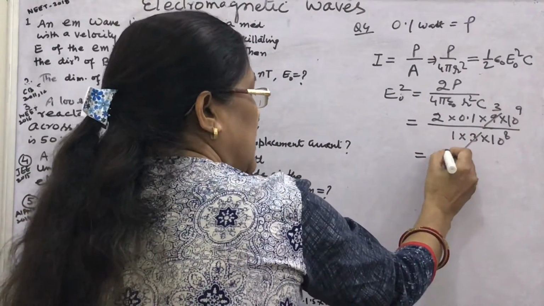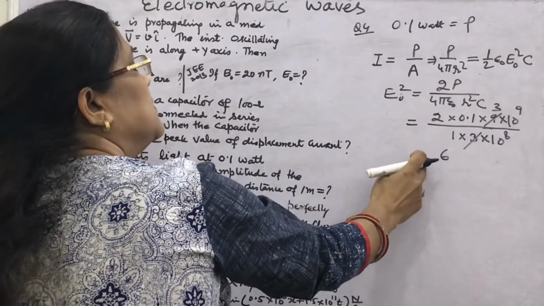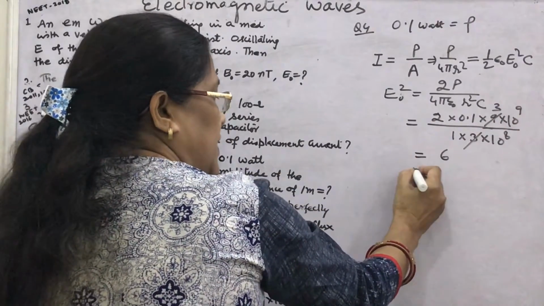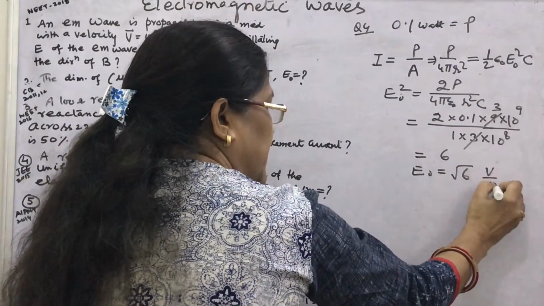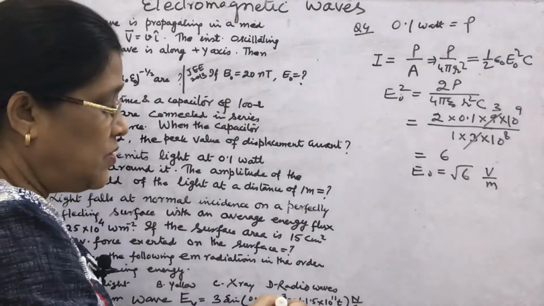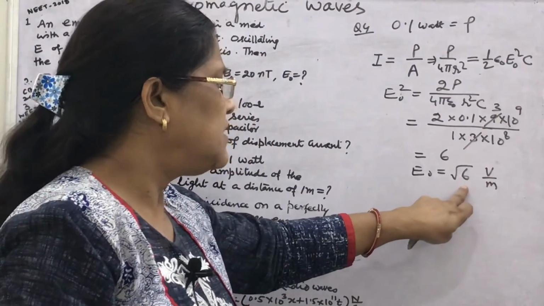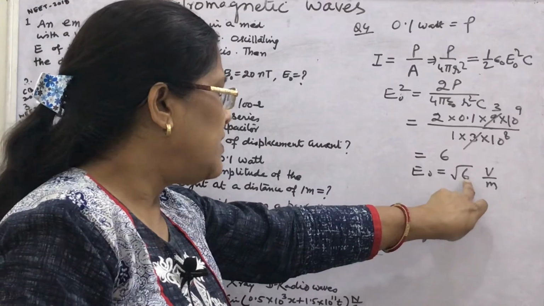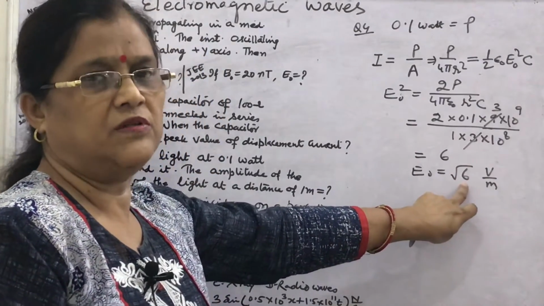What will be E naught square? 6. 6 into 10 to the power 1 will be 6. What will be E naught? Therefore, it will be root 6 volt per meter. Also, pay attention that units are given correctly, and root 6 will have a value between 2 and 3, around 2.45.